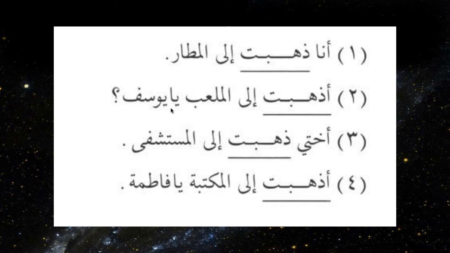Ya means harfu nida, means the person is in front of you. So it will be zahabta ila al-mal'ab. Mal'ab is a playground. La'iba means he played, mal'ab means the place where you play, the playground. Azhabta ila al-mal'ab ya Yusuf, did you go to the playground, O Yusuf? Say ukhti, so you're telling about ukhti, so it is here third person. So it is ukhti dhahabat ila al-mustashfa. So we have to understand in the sentence who is being talked about. I say ya Fatimatu, so it will be azahabti ilal maktabati ya Fatima, did you go to the library, ya Fatima?